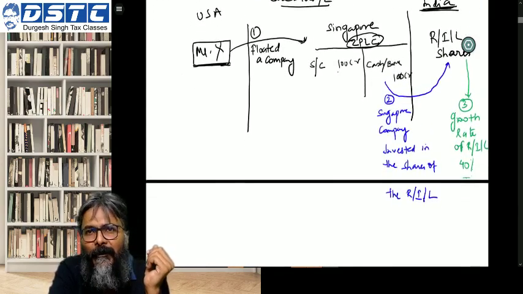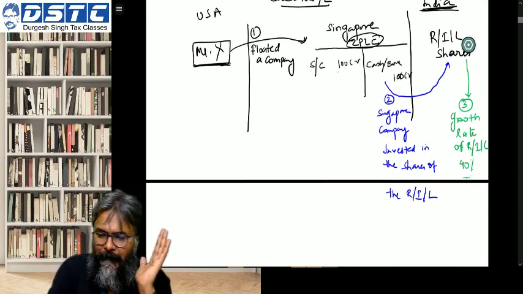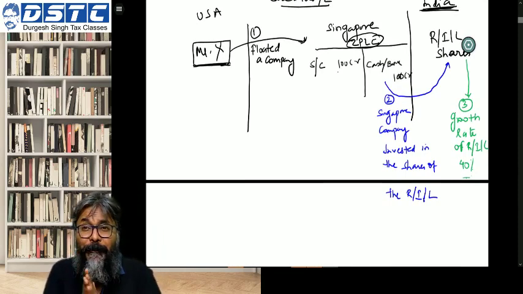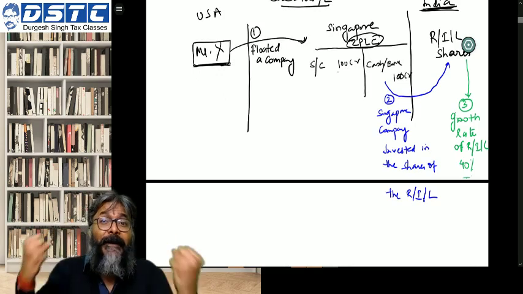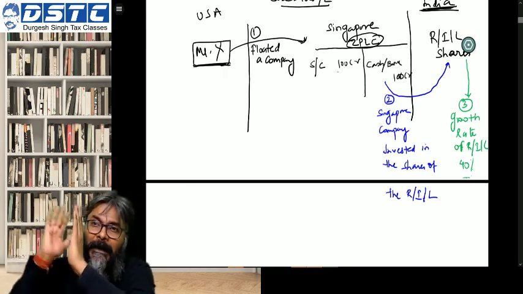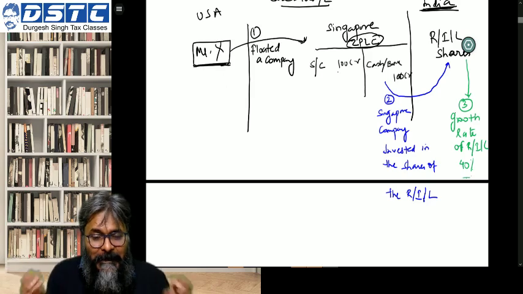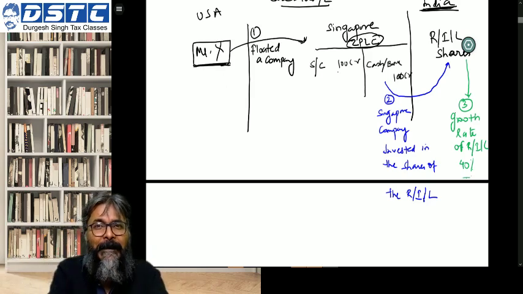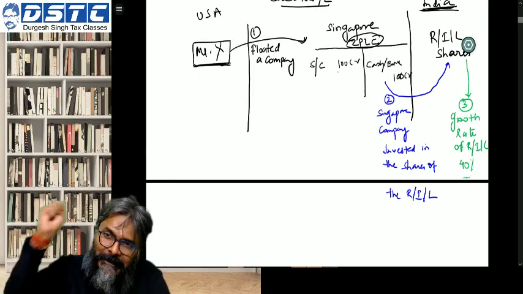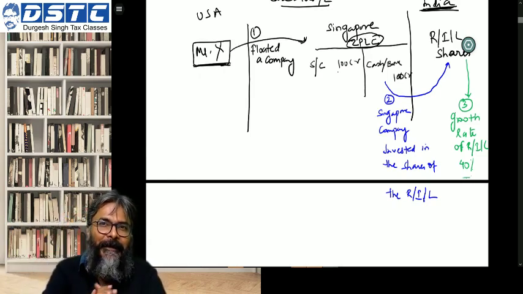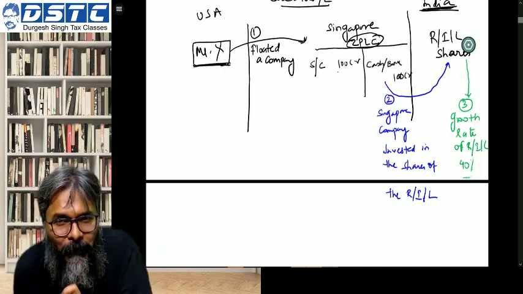All of you copied this? Fair enough. Now students, please pay attention to this. Now what happens? Students, be careful. Now all the Singapore company money of 100 crores they've invested in RIL. Singapore company does not do anything. The best part, students, is that Singapore company doesn't do anything. Whatever money it had got, it invested in the shares of the RIL. You will now come to know one thing, students.